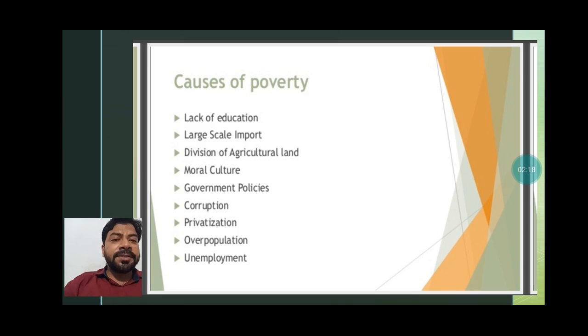Division of agricultural land. The size of agricultural land is decreasing day by day, because people get inherited property and share it among different brothers and sisters. This way the size of the land is decreasing. As the size of land decreases, the interest of the farmer also decreases, since they wonder how they can grow much from a small plot. Okay, so anyhow they will have to do subsistence farming on that. That is also a cause of poverty.